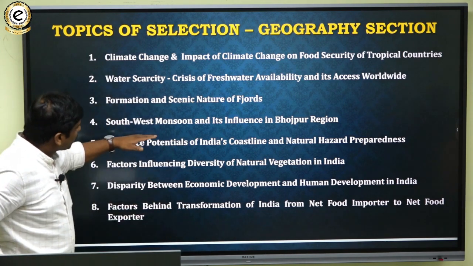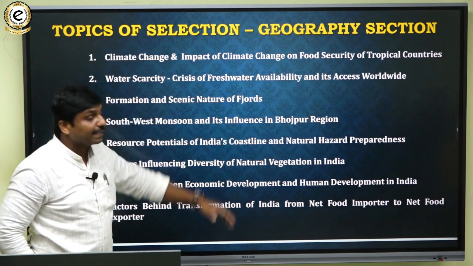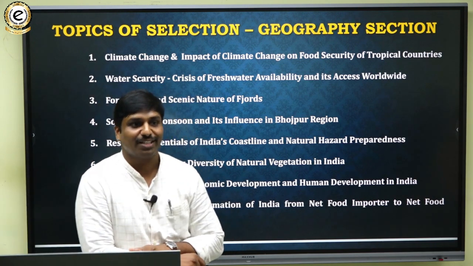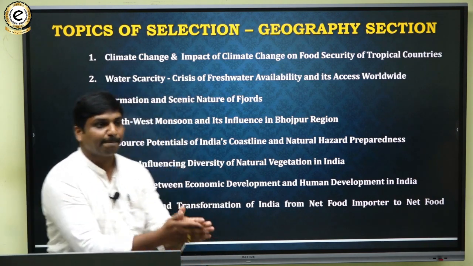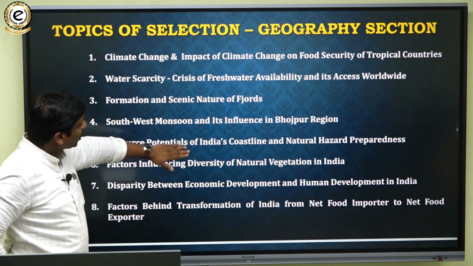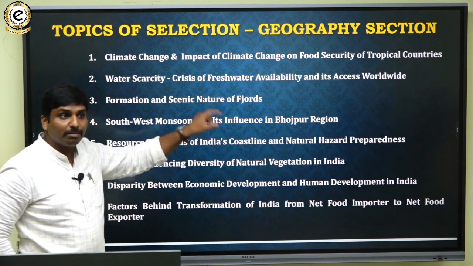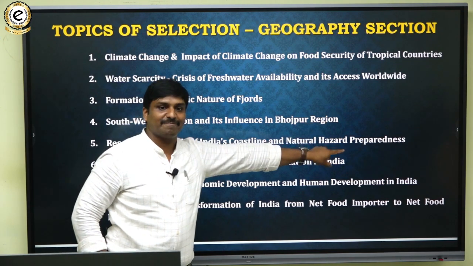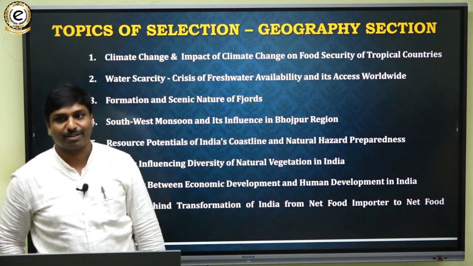Then the southwest monsoon and its influence in the Bhojpur region. Then the resource potential of India's coastline and natural hazard preparedness. Do you remember the question on the coastline?